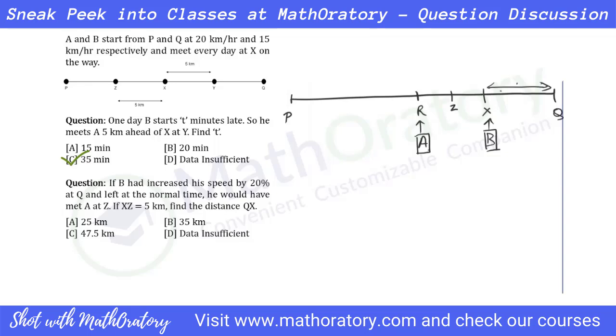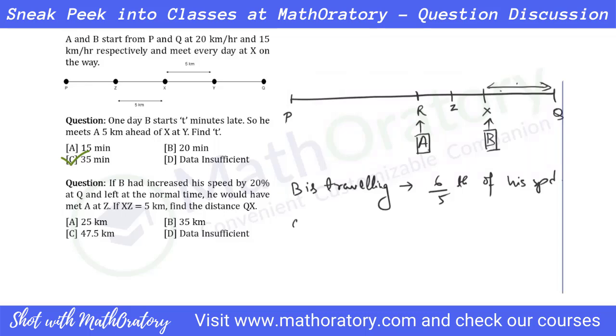Another thing that we can do is, see, this time around, B is traveling with 6/5 of his speed, isn't it? He increased his speed by 20%, right? 1/5 increase. So he's traveling with 6/5 of his speed.